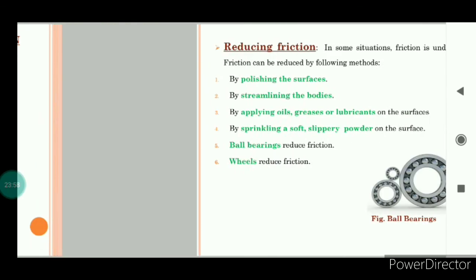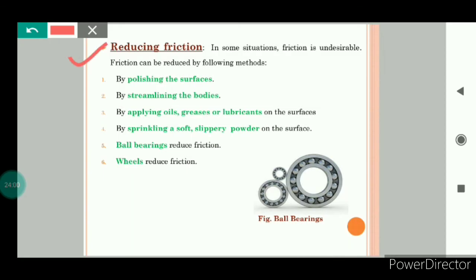Now after understanding this, let us try to understand how we can reduce friction. Because we know that in some situations friction is undesirable. That means it is not good. So how can we reduce the friction? Let us try to understand. Number one is by polishing the surfaces. The rough surfaces can be made smooth by polishing, and we know that smooth surfaces offer less friction.